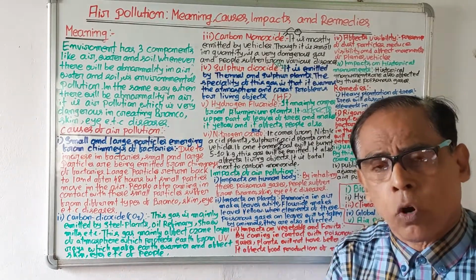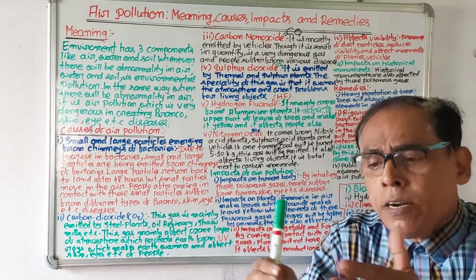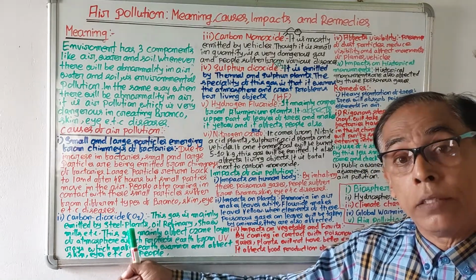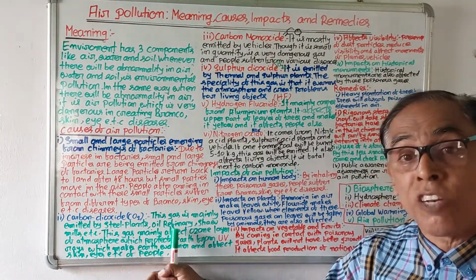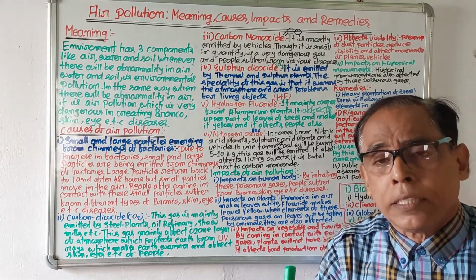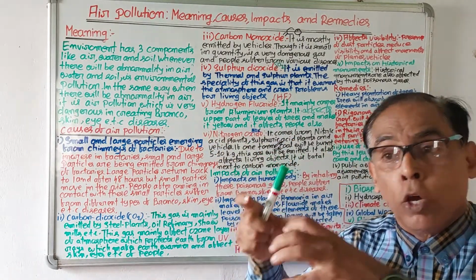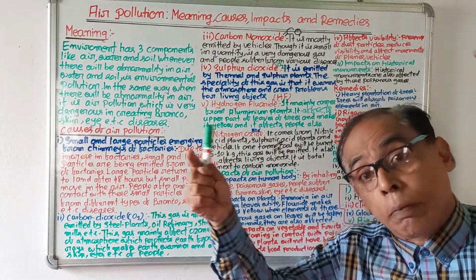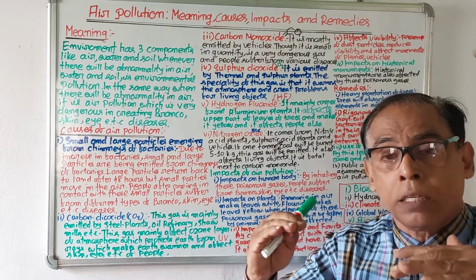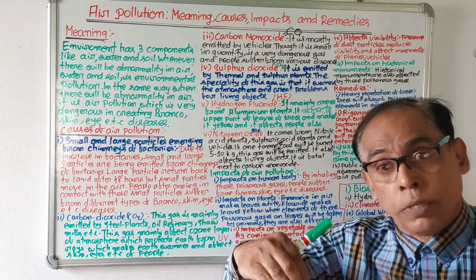The second cause of air pollution is carbon dioxide. And this carbon dioxide is being emitted by steel plants, oil refineries, and sawmills. Whenever the carbon dioxide gases move to the atmosphere, they make holes in the ozone layer of the atmosphere. And this ozone layer protects the earth from ultraviolet rays of the sun.